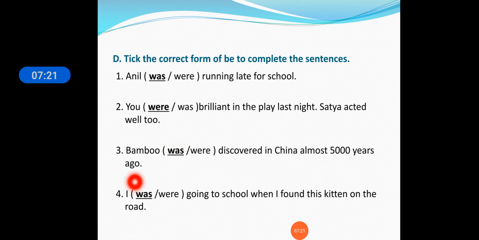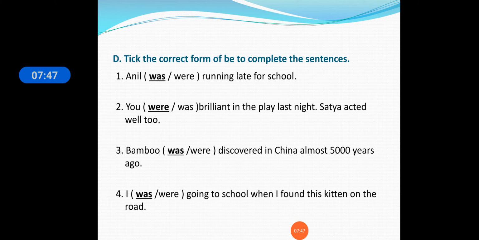Fourth one, I was going to school when I found this kitten on the road. Okay. So I is a singular form. So we will use was here. Okay. So I was going to school when I found this kitten on the road. All of you know what a kitten is? The child of the cat is called a kitten. Okay. So I was going to school when I found this kitten on the road.